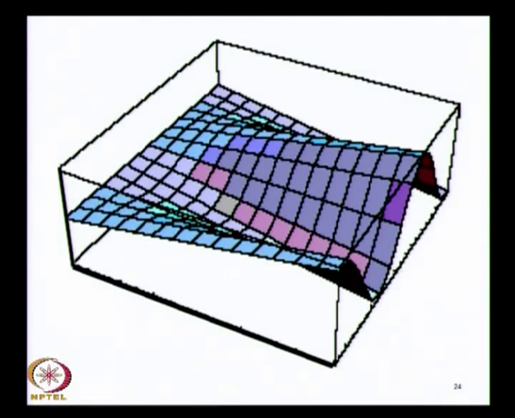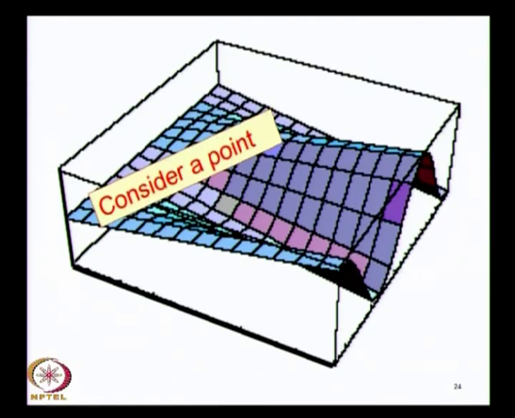And let us consider such a function here. Here is a function which is a function of x and y. So, as x changes along this line and y changes along this line, here is a certain property. Let us say this is the height of a certain sheet which is spread over this flat surface, and this height changes from point to point in space. And we ask this question, that you consider a certain point, let us take this one which is here at this red dot, and we ask the following question: